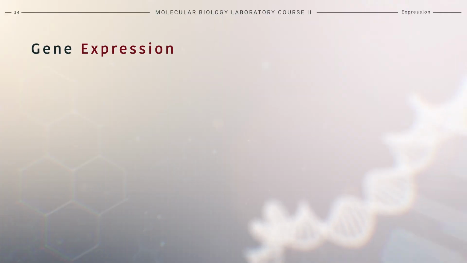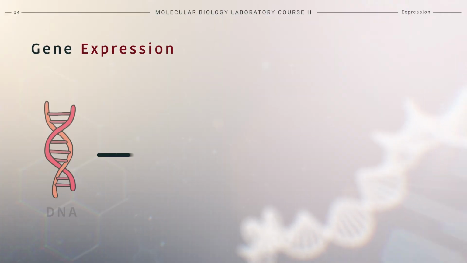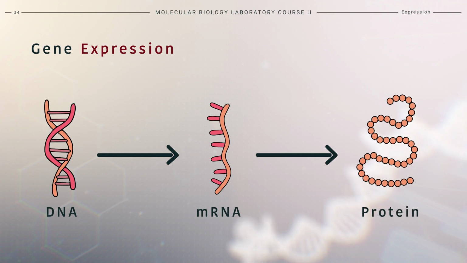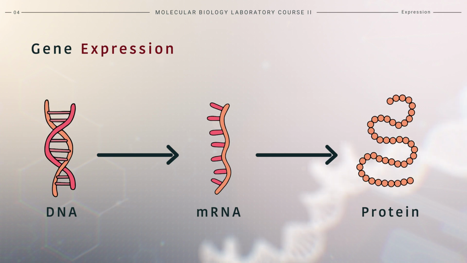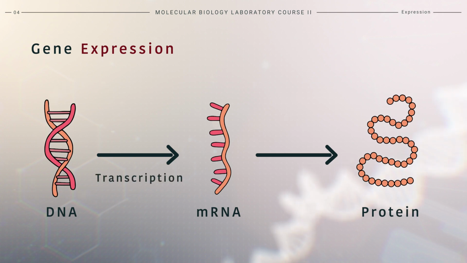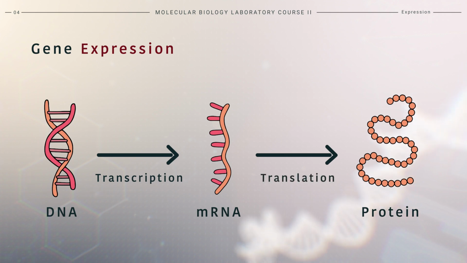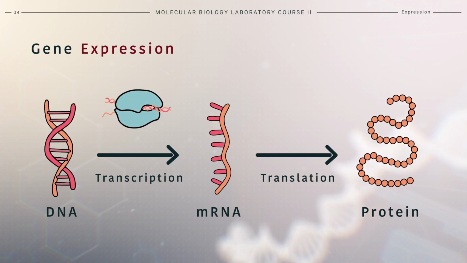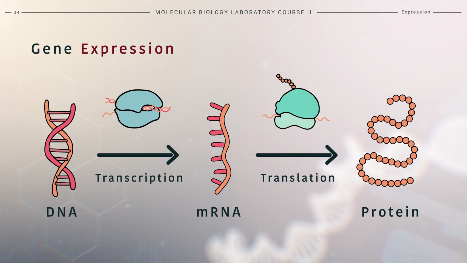Gene expression, or just expression, describes the process in which genetic information from DNA is transferred into a chain of amino acids. The conversion of DNA into mRNA is called transcription. The process in which the mRNA is used as a template to produce amino acid chains is called translation. Transcription is catalyzed by an RNA polymerase, while translation is mediated by ribosomes.